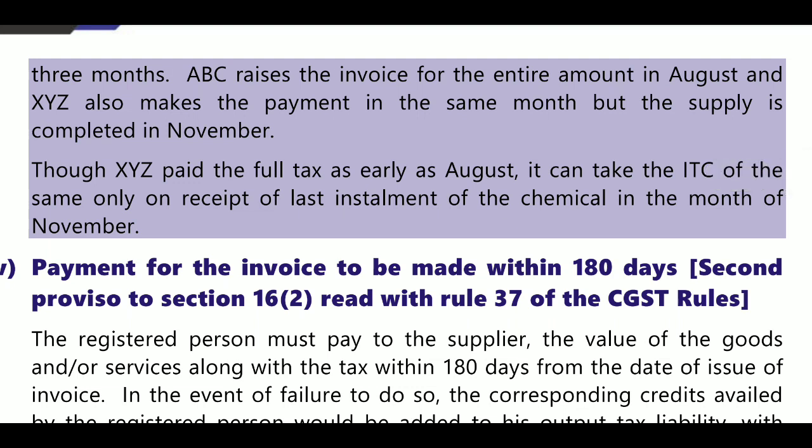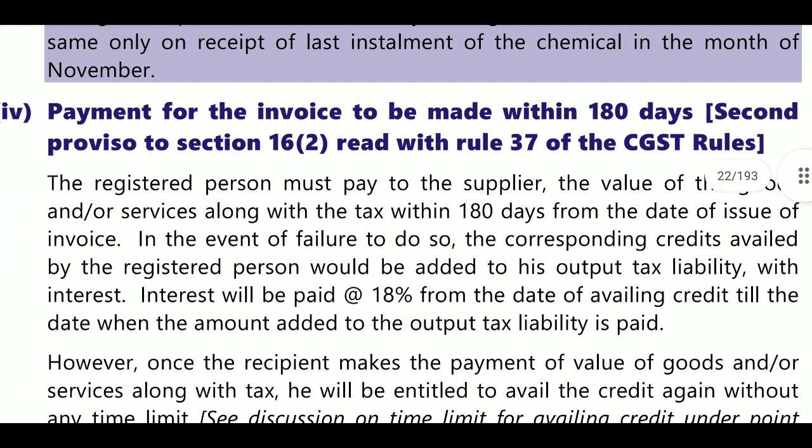So though XYZ paid the full tax as early as August, it can take the ITC on the same only on receipt of the last installment of the chemicals in the month of November. So whenever he receives the goods in the month of November, then he will claim ITC. Next, payment of invoice to be made within 180 days.